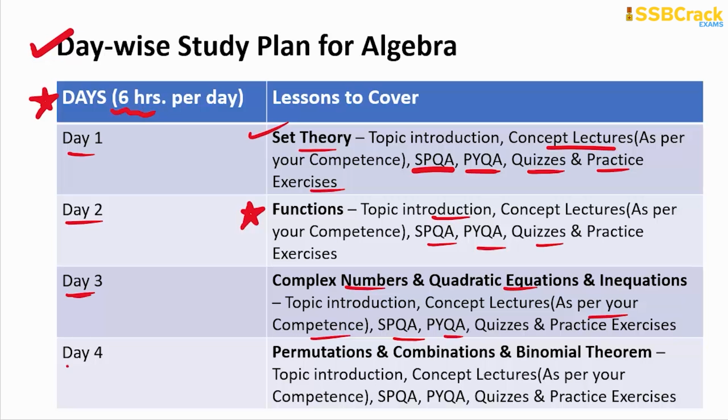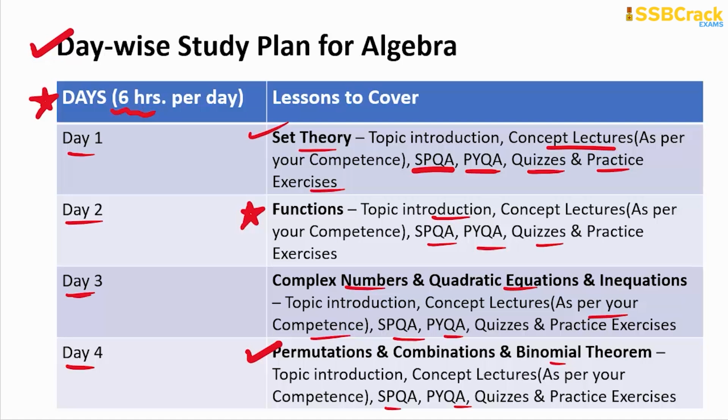Right? So same on day 4, what do you do? You dedicate your time to problem solving on permutations and combinations along with the binomial theorem, on which you can easily expect between 3 to 4 questions for sure. So you have to understand the SPQAs and PYQ lectures. You can easily dedicate 3 hours each to these 2 topics to go through and understand the problem solving, so that you can follow similar approaches in your real attempt. Am I clear to you? So this is the study plan for days 1 to 4 for your topic of algebra.